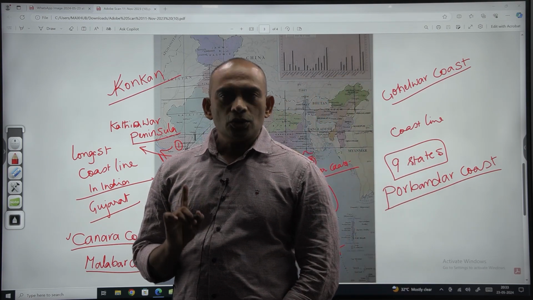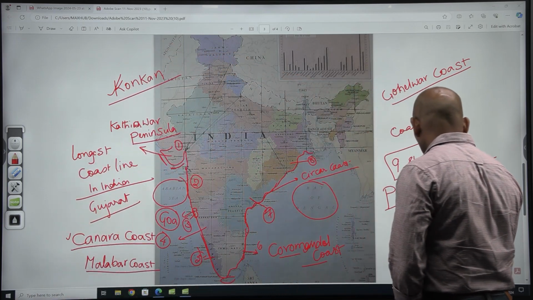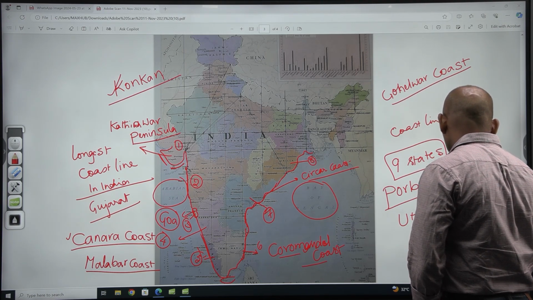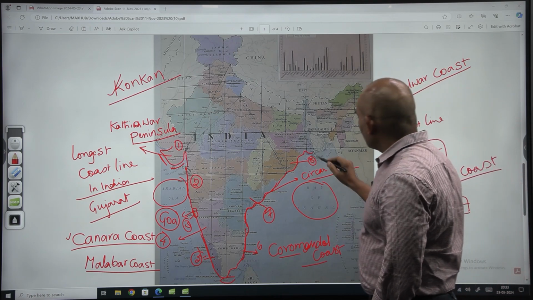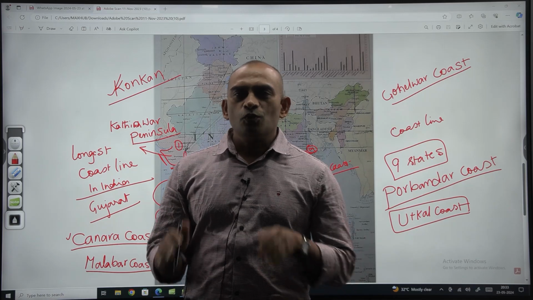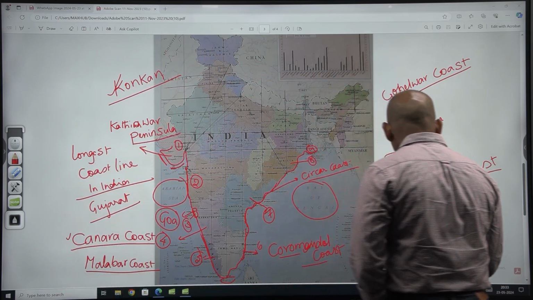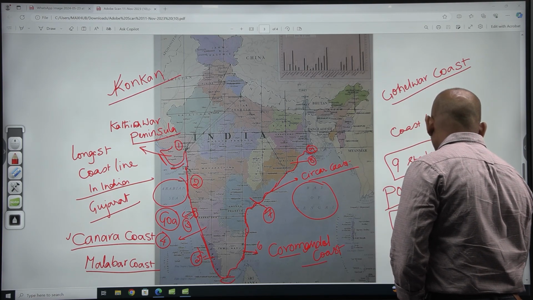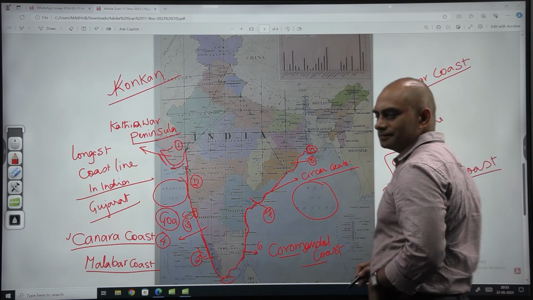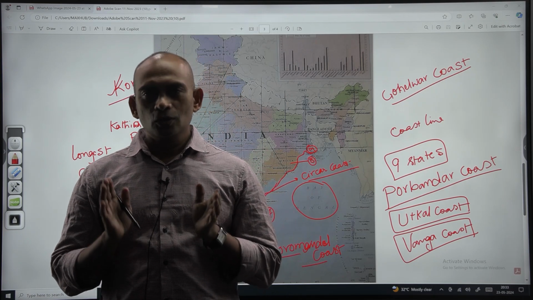Orissa's coastline is known as the Utkal coast. And the 9th state is West Bengal. West Bengal's coastline is known as the Vanga Coast.